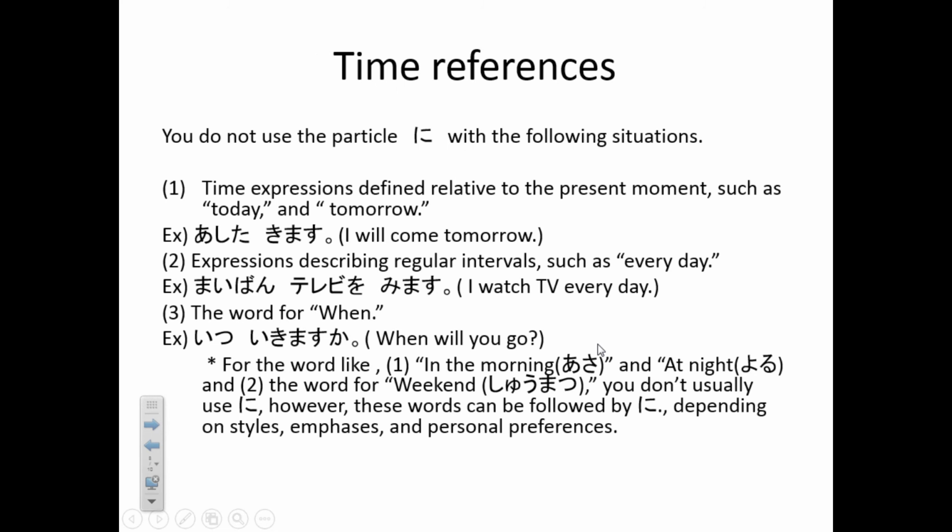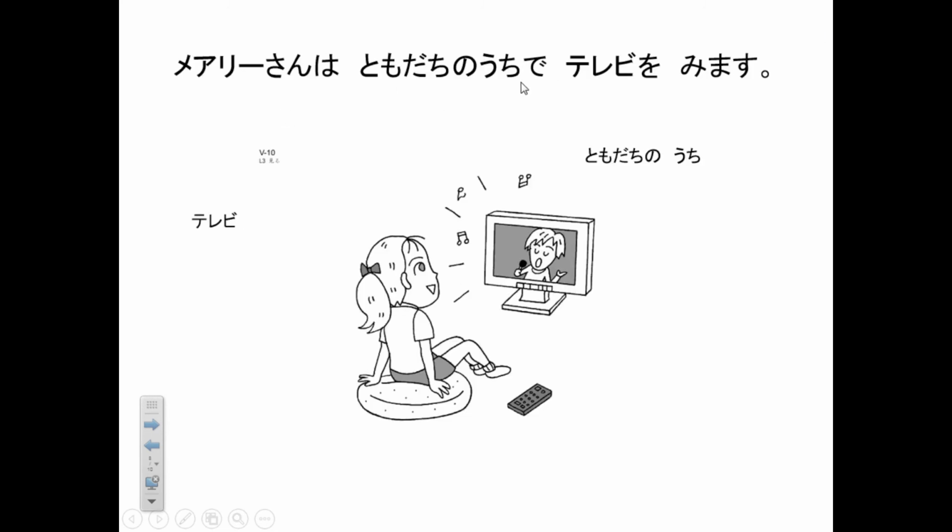And another example I'll show you is, you have to add time expression to this sentence. メアリーさんは友達の家でテレビを見ます。She watches TV at friend's house. If you want to add the word 明日 tomorrow, what do?